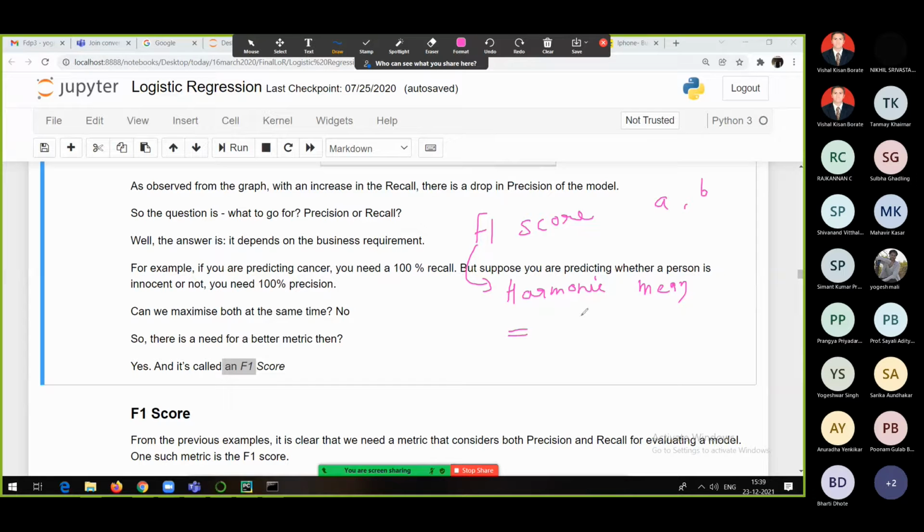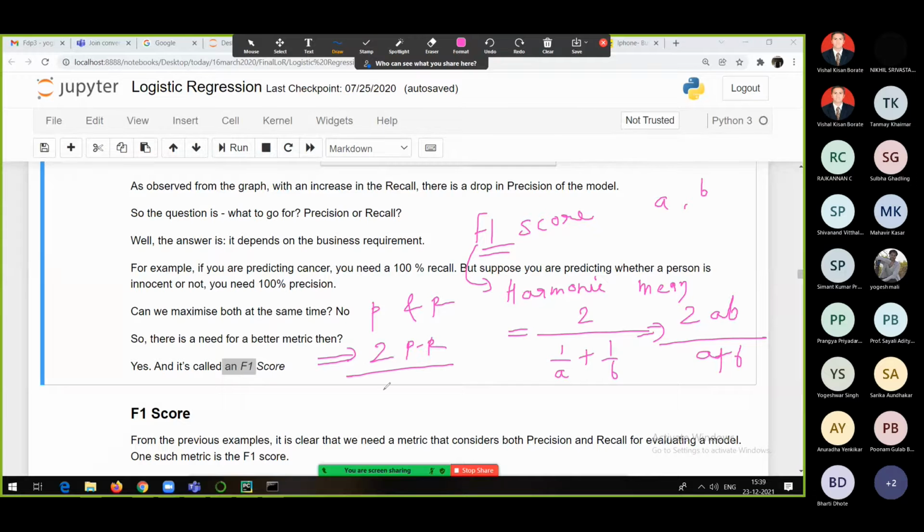It is 2 divided by 1 upon A plus 1 upon B. This is called a harmonic mean. So F1 score is actually a harmonic mean between precision and recall. This equation you can write like this: 2 into A into B divided by A plus B. So the harmonic mean is going to be given by this particular equation: 2 into precision into recall divided by precision plus recall. This is going to be the equation of the F1 score with the help of harmonic mean.